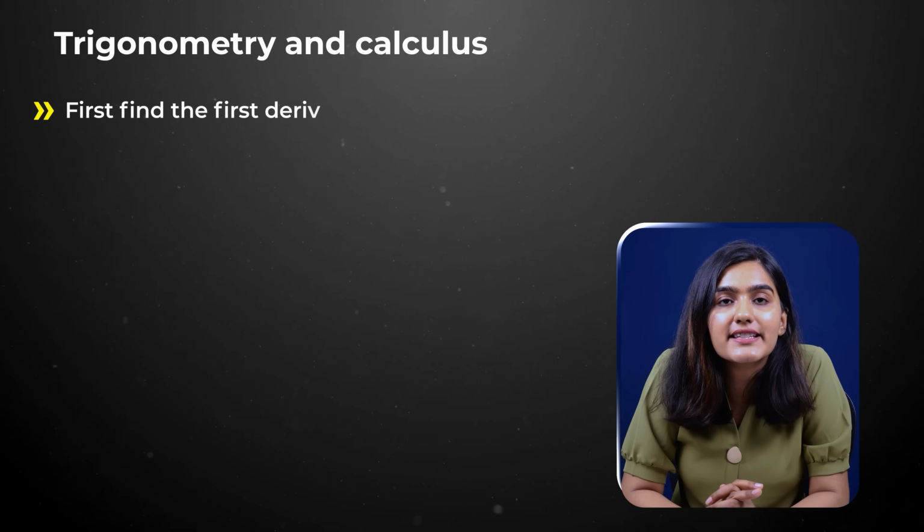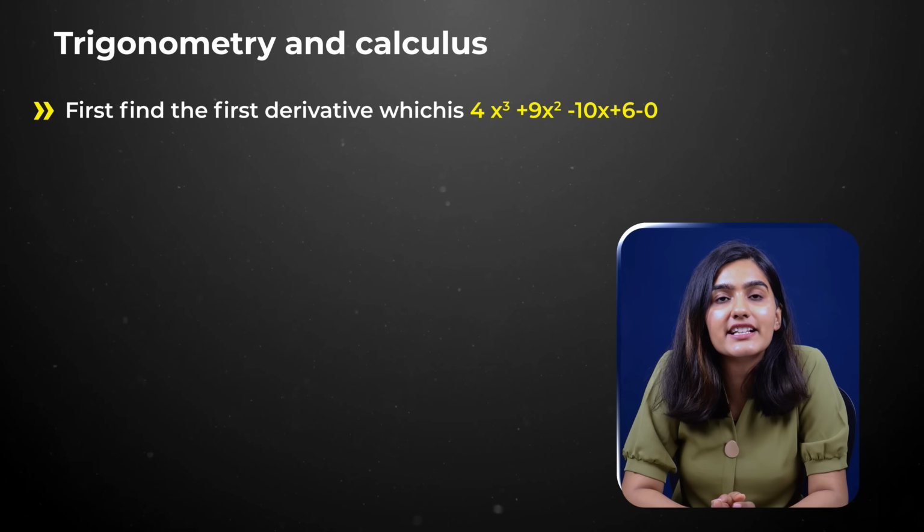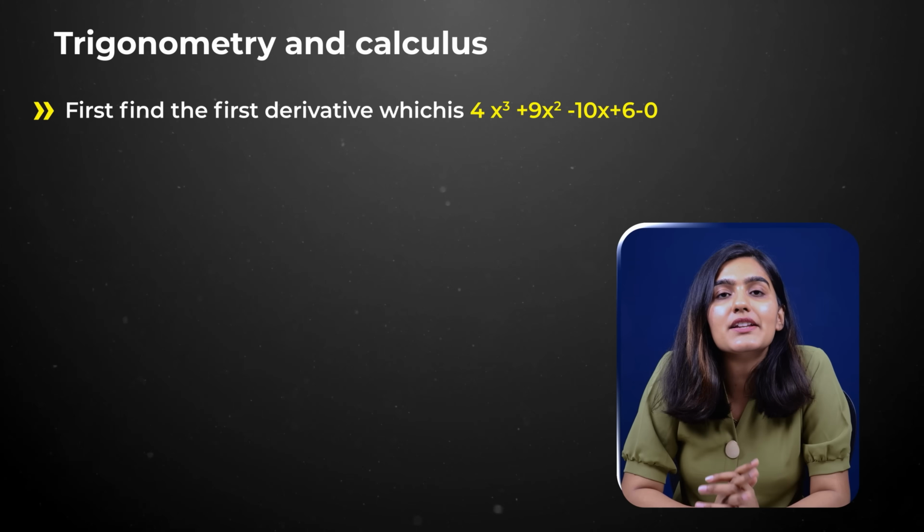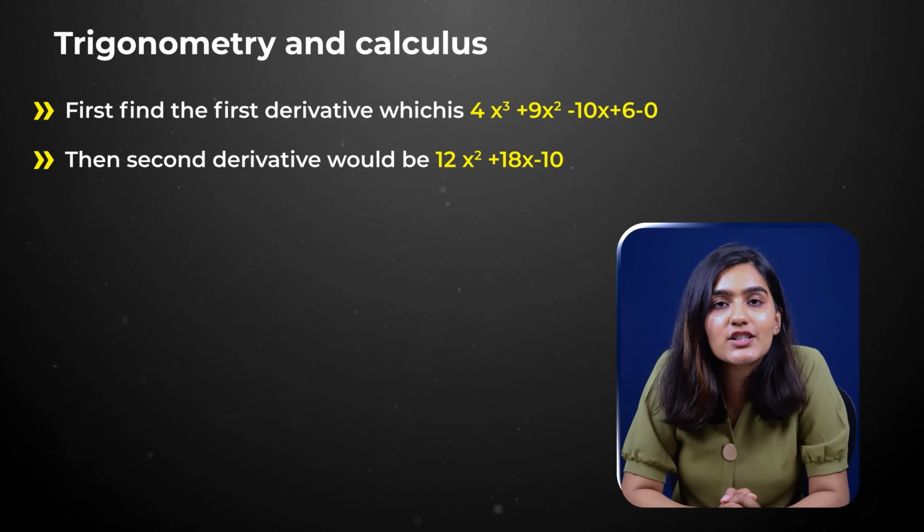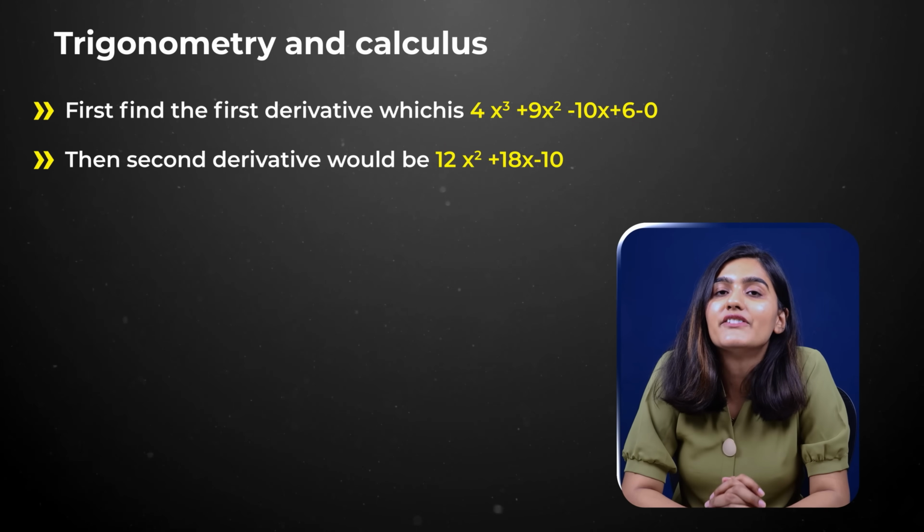So firstly we'll find the first derivative, which is 4x cube plus 9x square minus 10x plus 6 minus 0. Then we will find the second derivative, which would be 12x square plus 18x minus 10, which would be your answer.